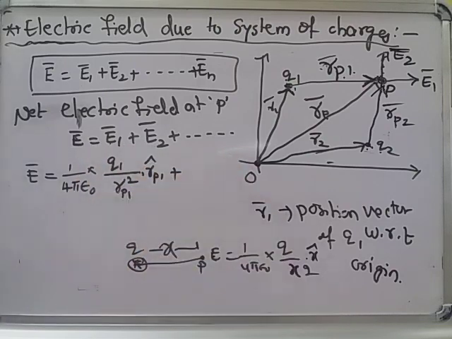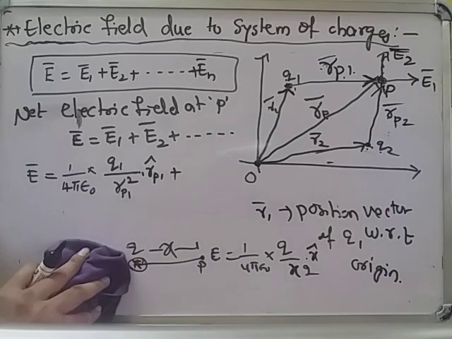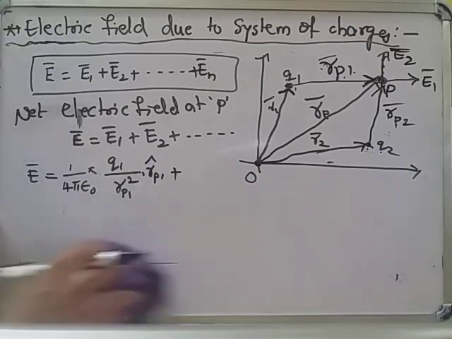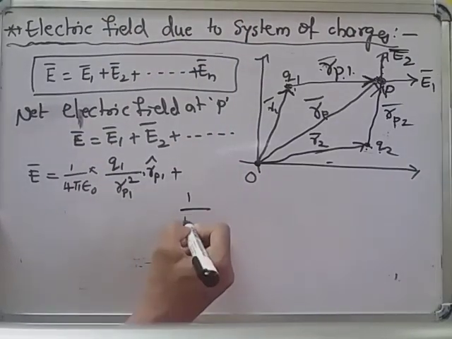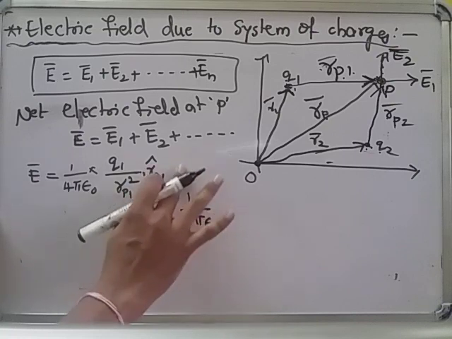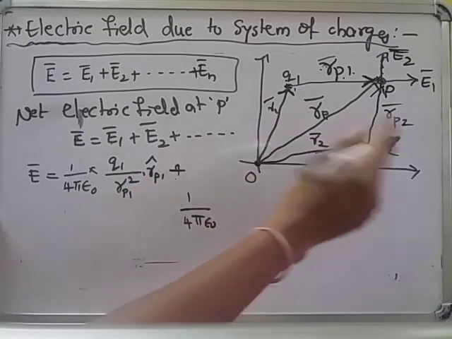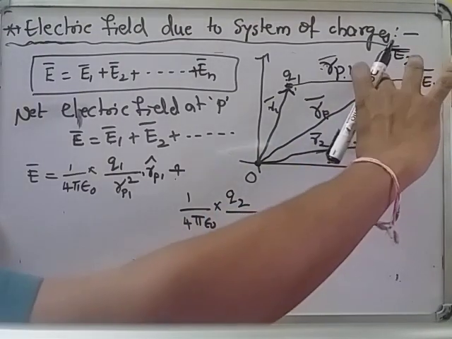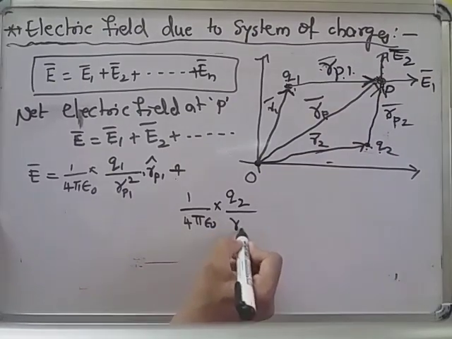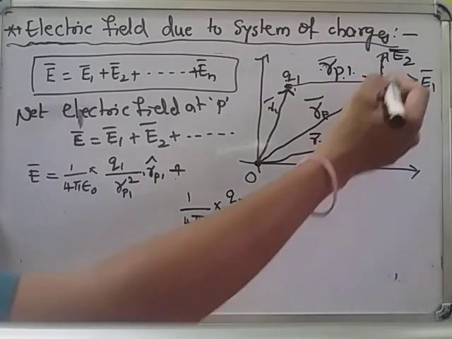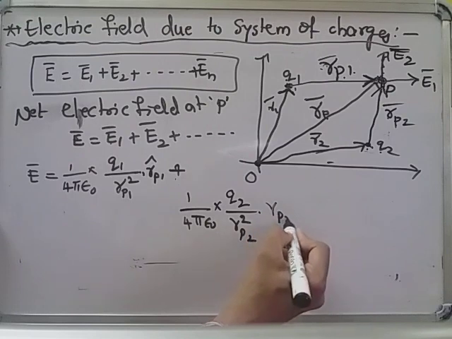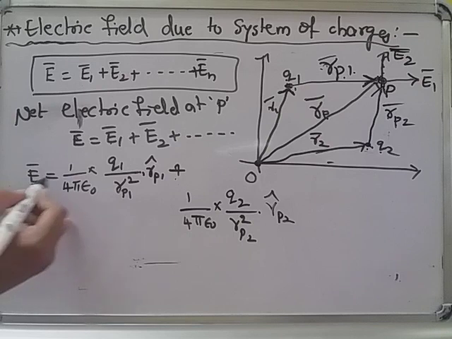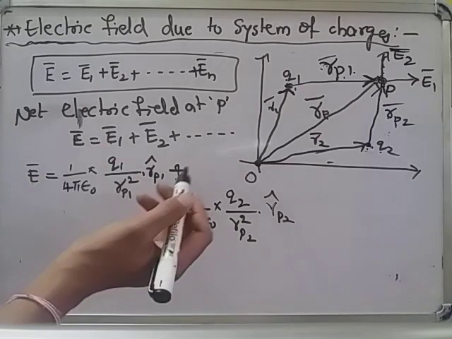Okay, and similarly, plus the electric field due to the second charge. Electric field due to the Q2 charge we want. Then for that, 1 by 4 pi epsilon naught into Q2 by the distance we have to take from point P, that is RP2 whole square, into the unit vector. We may write here RP1 or R1P also, because the electric field direction may be along RP1 or along R1P also.